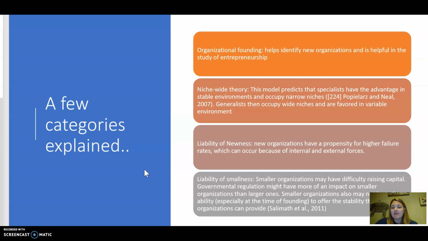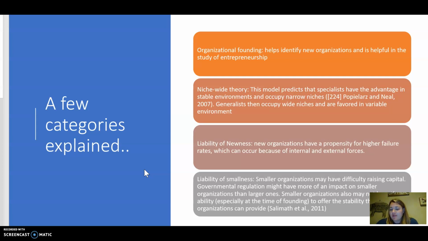The liability of newness. We're a new organization. New organizations have a propensity for higher failure rates, which can occur because of internal and external factors. I think a lot of times people think of internet companies and say, oh, they're going to fail because of X, Y, Z. On the West Coast, people hear internet company and they jump all over it because you've got to think of internet companies like Snapchat, Facebook. They got huge, and look where they are now. So they might see it as, oh, a new organization like this is not going to make it, but we're going to make it.